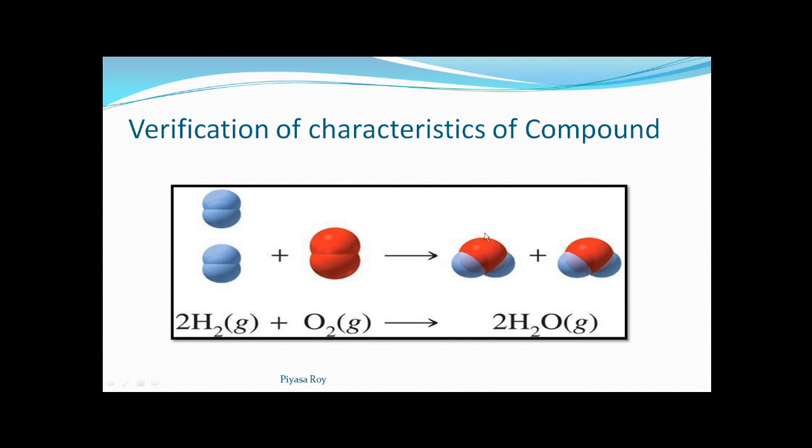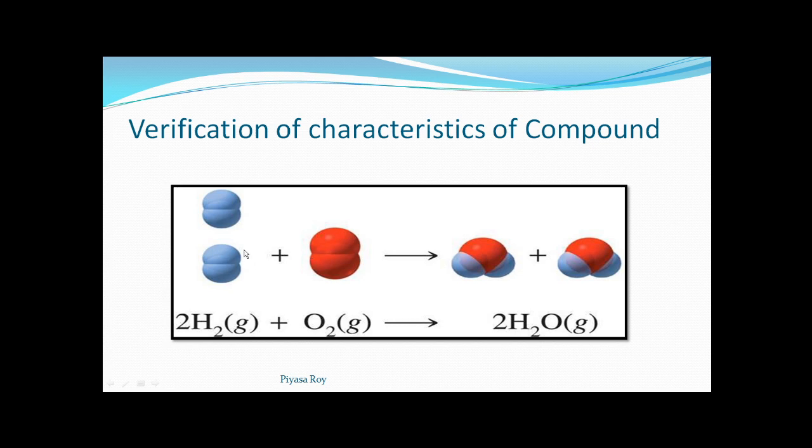In this reaction we have got two such water molecules. This is one water molecule, this is another water molecule. So 2H2O we have written, two hydrogen and one oxygen. That's why we represent the water molecule as H2O. Now in this reaction, during the formation of water, hydrogen and oxygen are gases.